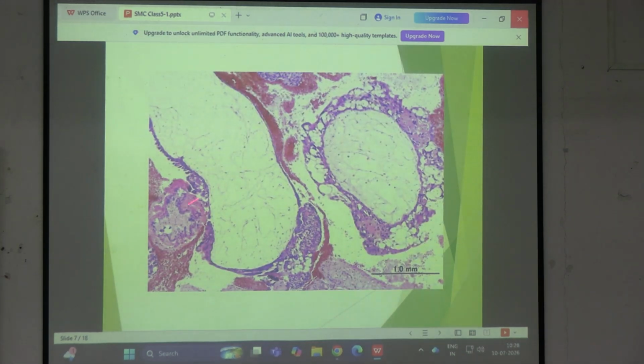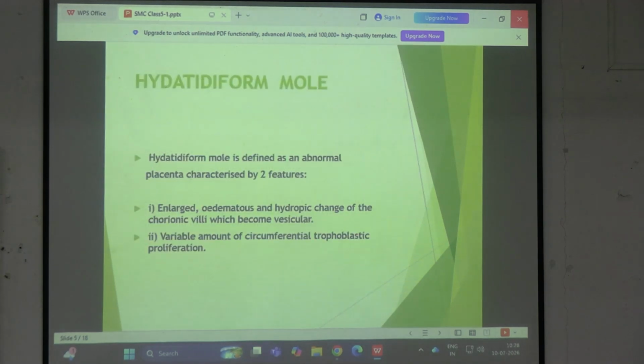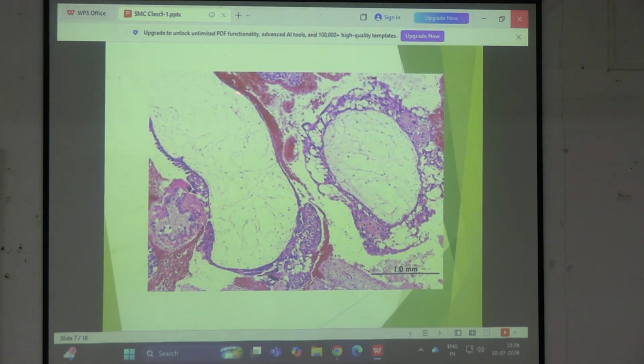এবার দেখো, এই পিকচারটা দেখো ভালো করে। সি, একটু আগে আমি একটা পিকচার দেখিয়েছিলাম of chorionic villi. What you could see is that the inside of the villi contains blood vessels and fibroblasts. When you see a complete mole, what you can see is that the size of the villi is grossly enlarged. So that is the first point. Like in the previous picture, you could see that the size of the villi was almost half of this. But in this case, the size of the villi has become grossly enlarged. It is very big. And all the villi are looking the same. This one. You can see two villi in this picture. So all the villi are looking the same.